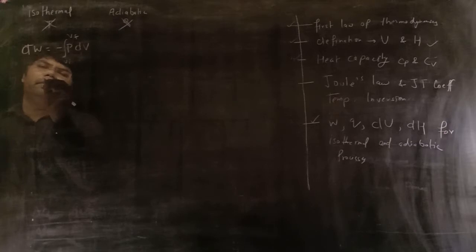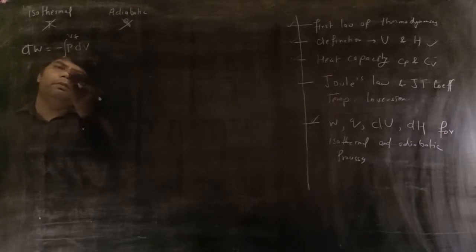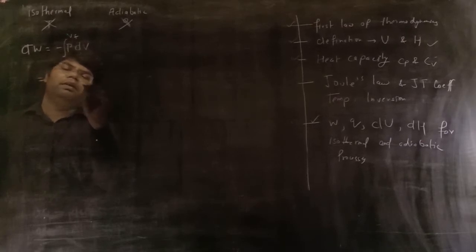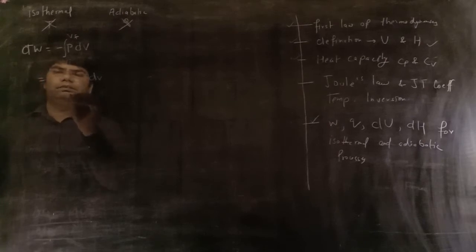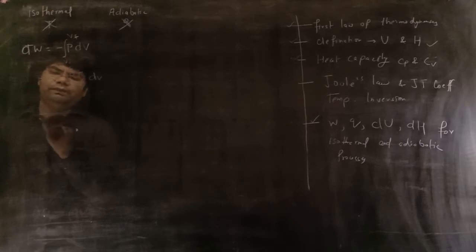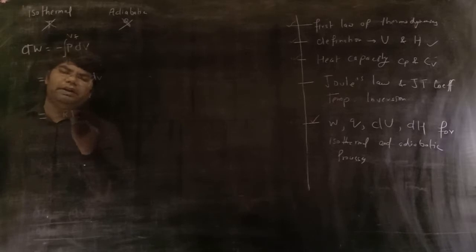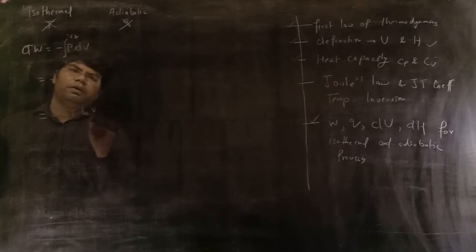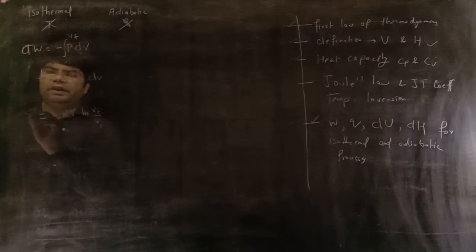On putting the value of P, you will get on integration minus RT log Vf upon Vi. It is the value of work